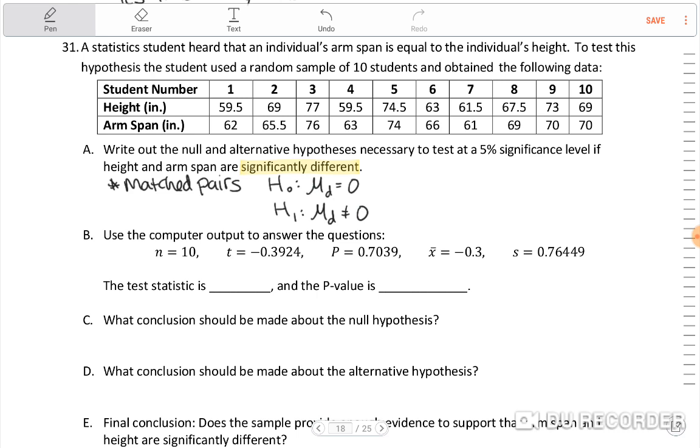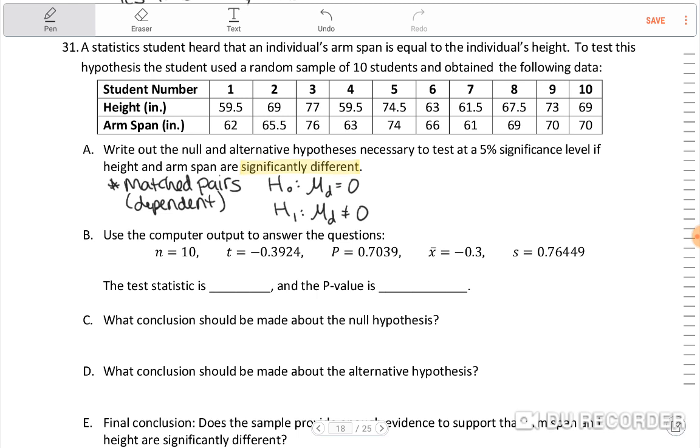So this is dependent matched pairs, right? And that sub d is for the difference, the difference in the means. And so that's how we would set this test up. And this is on the formula chart in chapter 11, which specifies how you write your null hypothesis right here. So that's on your formula sheet, right?